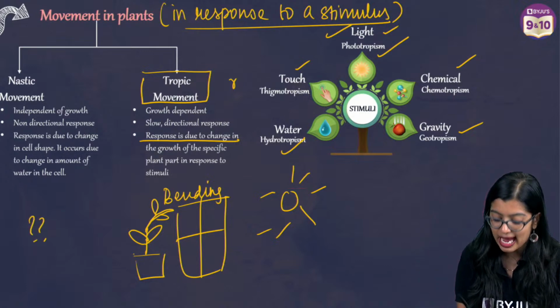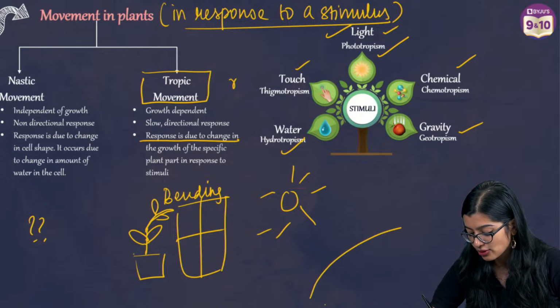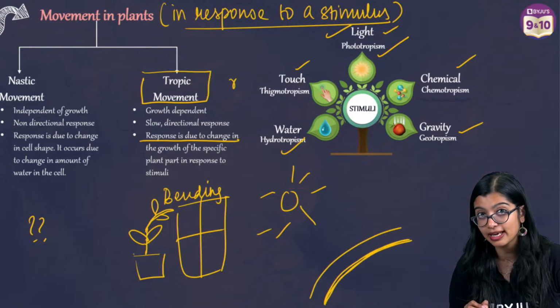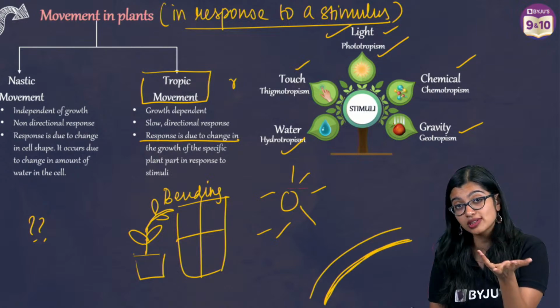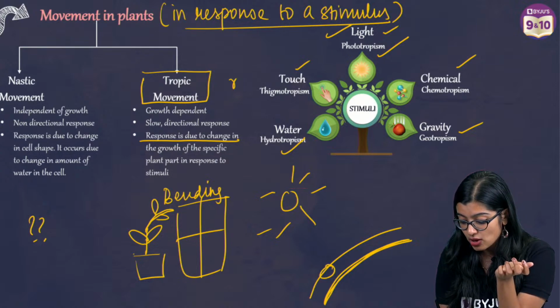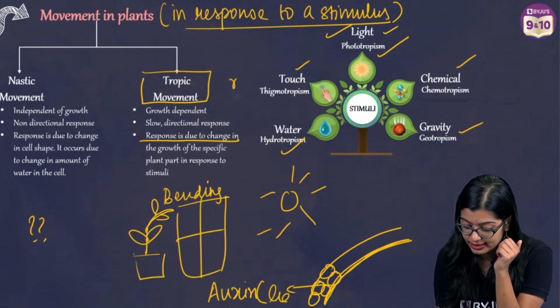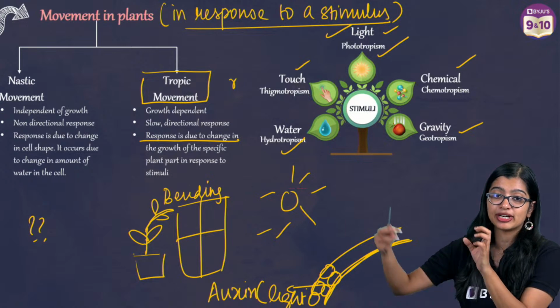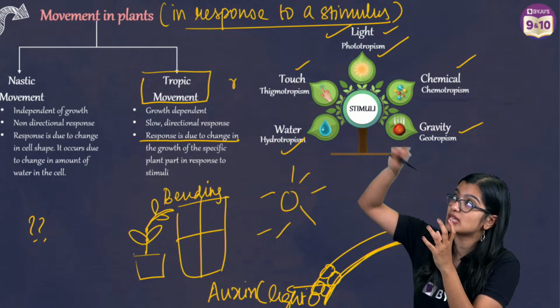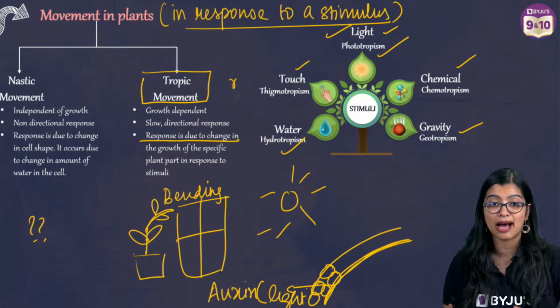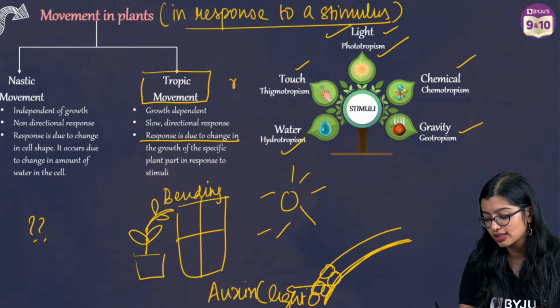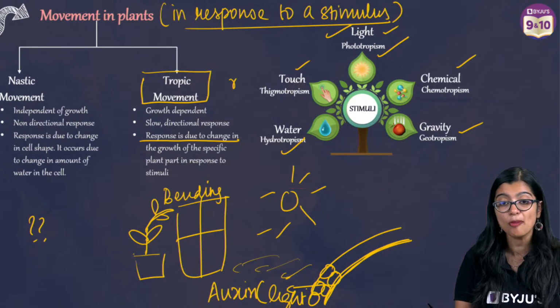Now what exactly is happening in phototropism? This bending is happening because in a growing plant, auxin is produced. But auxin is light sensitive. That means if auxin comes in contact with light, it can get damaged, which is why auxin will accumulate in the opposite direction.